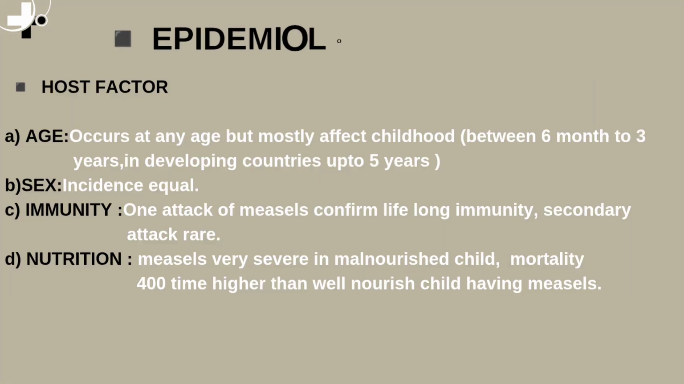Host factor. A. Age, occurs at any age but mostly affects childhood between 6 months to 3 years, in developing countries up to 5 years. B. Sex, incidence equal. C. Immunity, one attack of measles confers lifelong immunity, secondary attack rare. D. Nutrition, measles is very severe in a malnourished child, mortality 400 times higher than in a well-nourished child having measles.